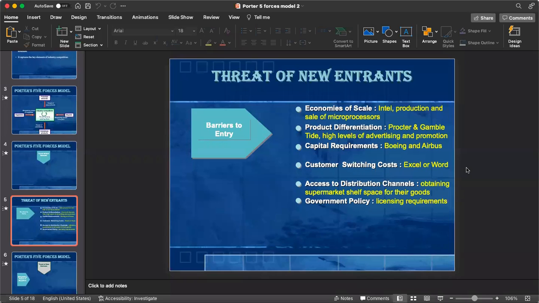Customer switching cost. The most important part here is that when a customer is preferring a particular product over another brand, what is the cost which they have to bear? For example, suppose you are purchasing insurance from Bajaj Allianz.